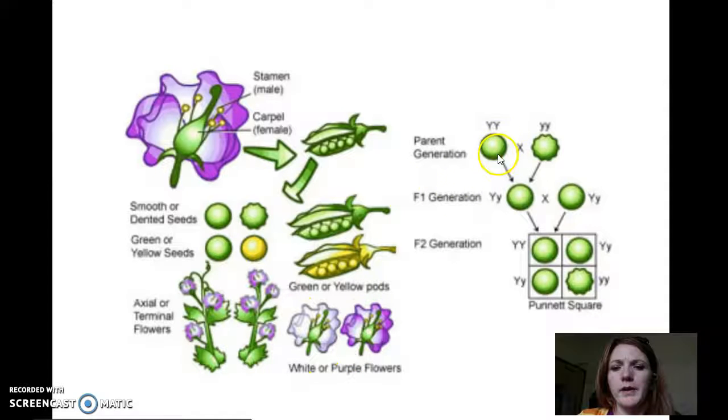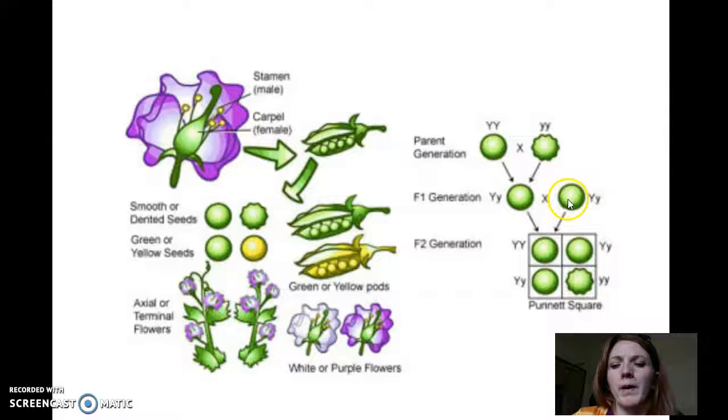So, with this particular diagram, you're looking at the different characteristics that Gregor Mendel studied with his pea plants. And then over here, we're looking at a different way to look at a cross, a Punnett square, and looking at what goes into it. So we have a parent generation here. Notice you have big Y here, so you have 2 dominants. And you have little y here, so you have 2 recessives. And if those 2 cross, you're going to get more, but we're just going to pick out one, which is going to be a big Y and a little y as our F1 generation.